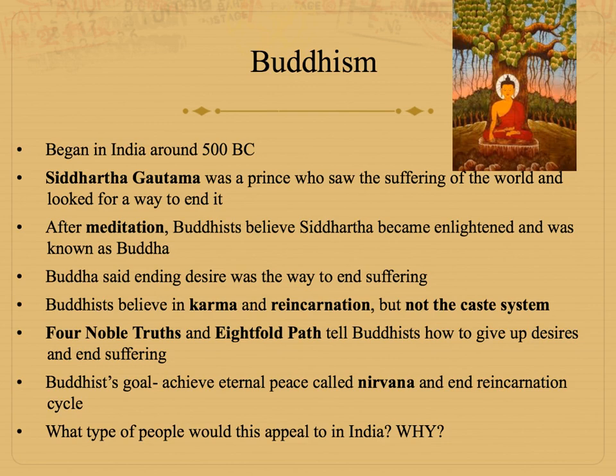It especially appealed to the lower caste people because they didn't have a lot of hope. I mean, they're hoping that eventually they're going to end their reincarnation and achieve union with Brahman, but if they're at the bottom of the caste system, you had many lives to work up to that before you could reach the top and then end your reincarnation, whereas Buddhism says that it could be achieved theoretically right now, depending on what you do. So it appealed a lot to the lower caste people because it gave them hope.